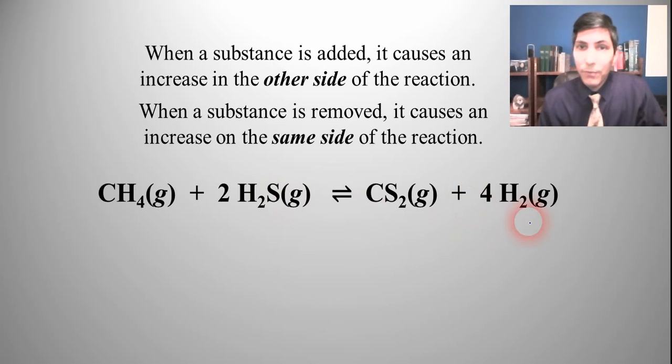And we could say the same thing for the other side. If we take away carbon disulfide or hydrogen, we're going to shift the equilibrium to the right, and we're going to make more carbon disulfide and more hydrogen. And it's going to cause a decrease in the amount of H2S and CH4. Okay, so that's how it works.